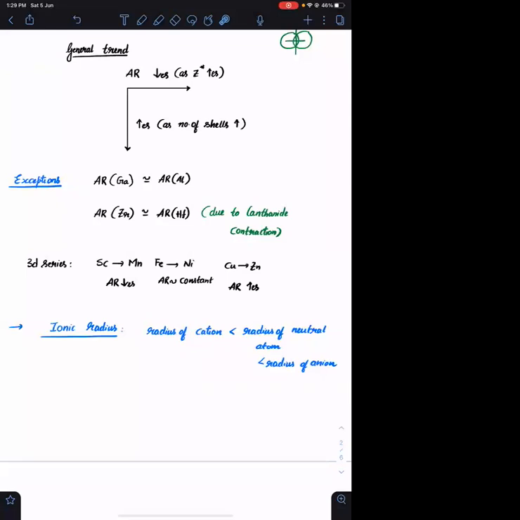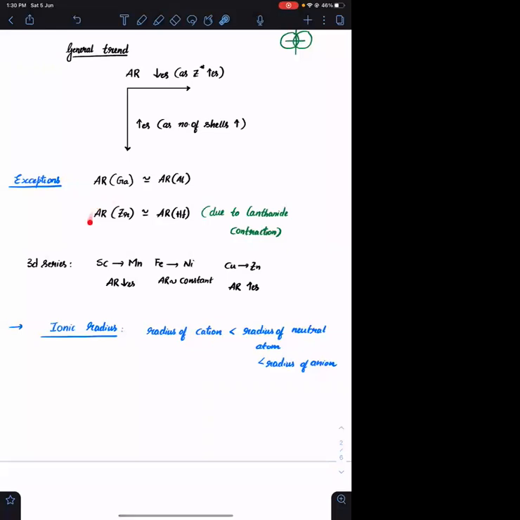The Z star of gallium is significantly greater when compared to the Z star of aluminium. The number of shells inside gallium are greater when compared to that of aluminium. Okay, if the number of shells are more, the atomic radius of gallium is supposed to be more when compared to that of aluminium. If Z star of gallium is more, the atomic radius of gallium is supposed to be lesser when compared to that of aluminium. Both of these reasons counterbalance. ये दोनों अपने आप में balance होके the atomic radius of gallium becomes almost equal to the atomic radius of aluminium. Okay, agreed? You need to remember this.